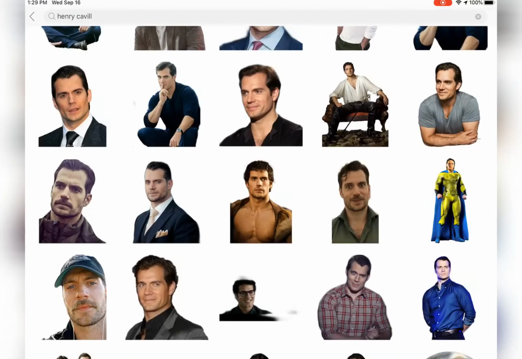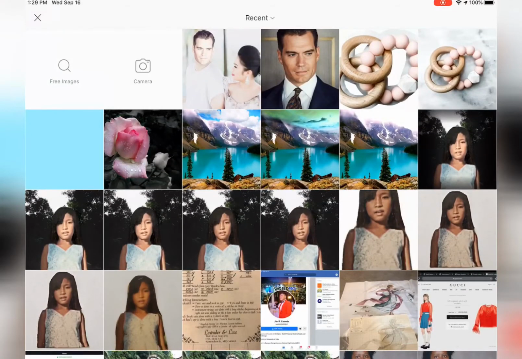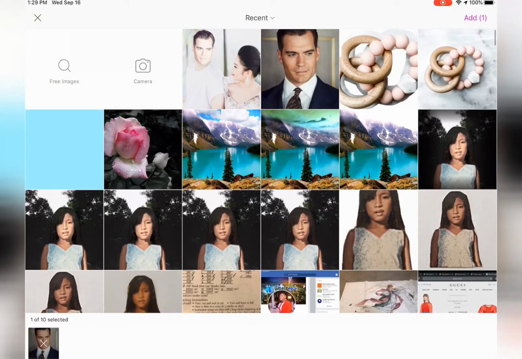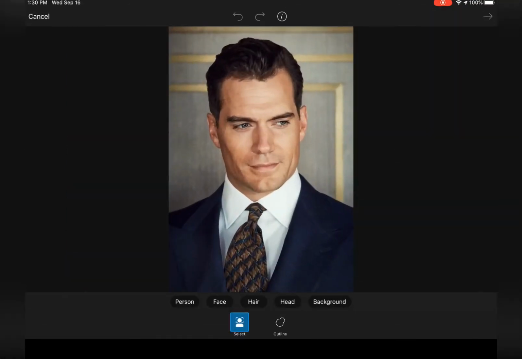So go back. You just add photo, then choose Henry Cavill's face. Don't worry about his skin tone right now, which is kind of darker, because we can adjust that later. Of course we don't want to include the part from his neck down to the bottom. So what we can do is click cut out, then click face.